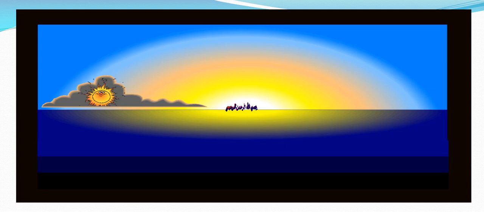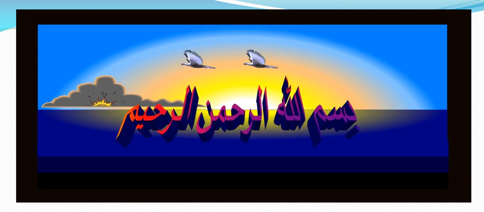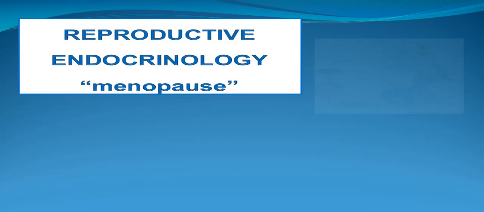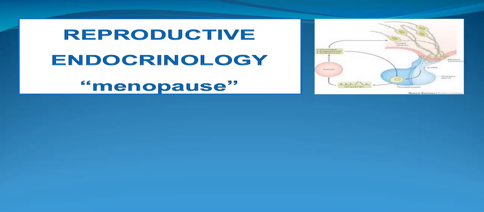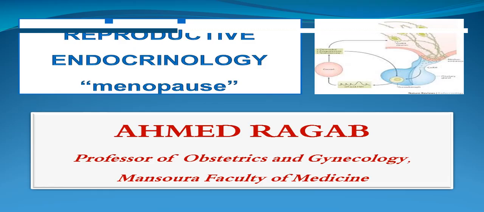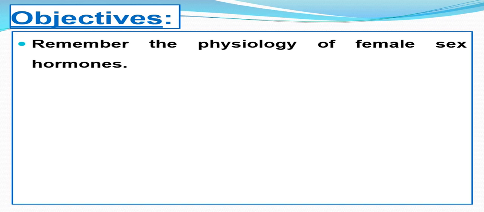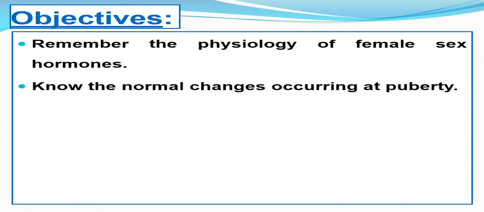Our subject is about menopause. Menopause is one of the reproductive endocrinology changes occurring during the female's life. Let us remind you about the physiology of female sex hormones.